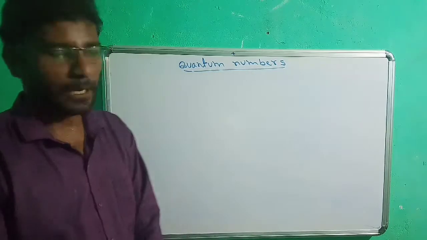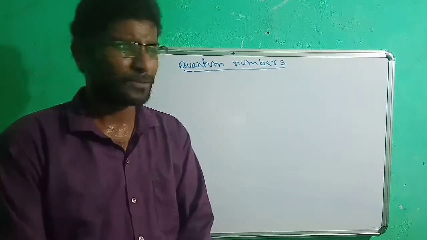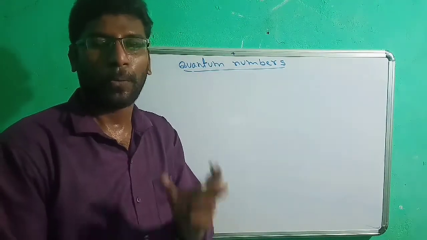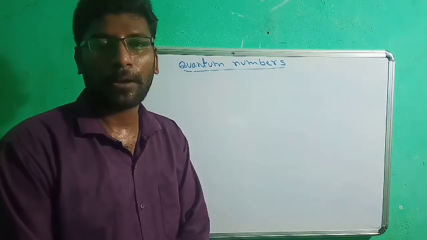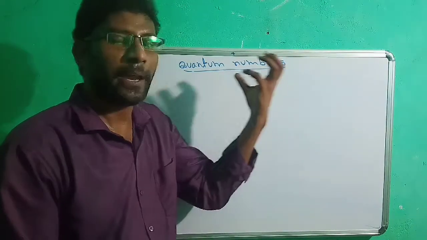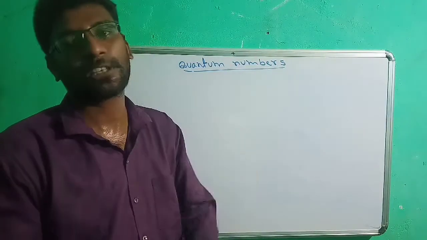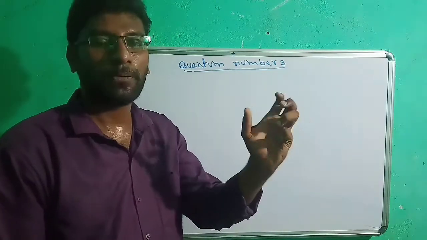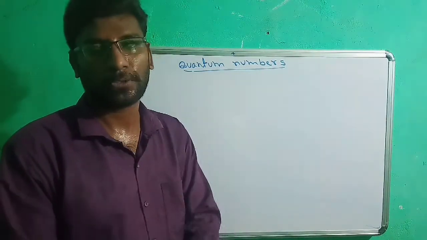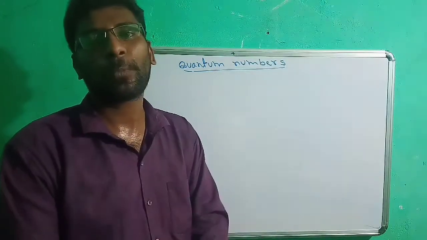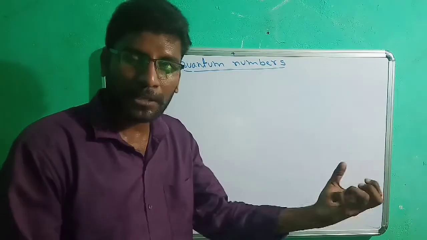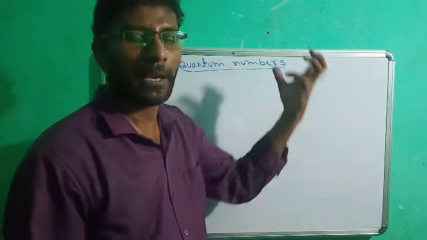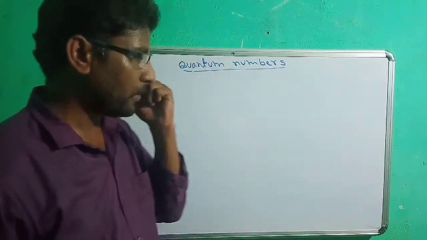So what exactly is a subshell? It is also called simply an orbital. So both are the same, subshell and orbital. An orbital is a space or region where the probability of finding an electron must be maximum. Where we can find an electron, that space we simply call a subshell or orbital. Wherever we cannot find an electron, that region we always call a node or nodal plane. So a nodal plane is a region where the electron finding probability will be 0, and an orbital is a region where the probability of finding an electron must be maximum. So orbitals must be S, P, D, F. These are the electron finding probabilities.